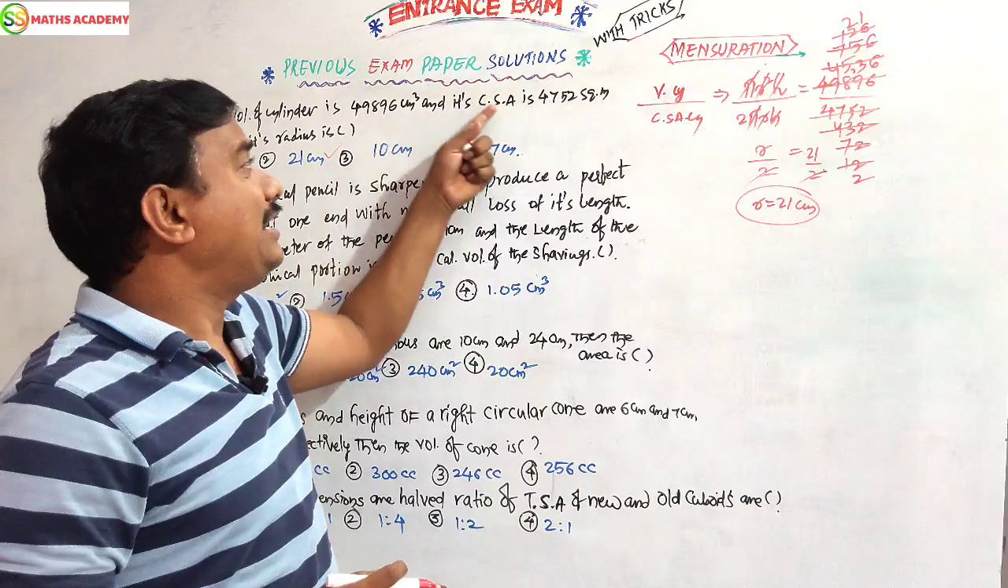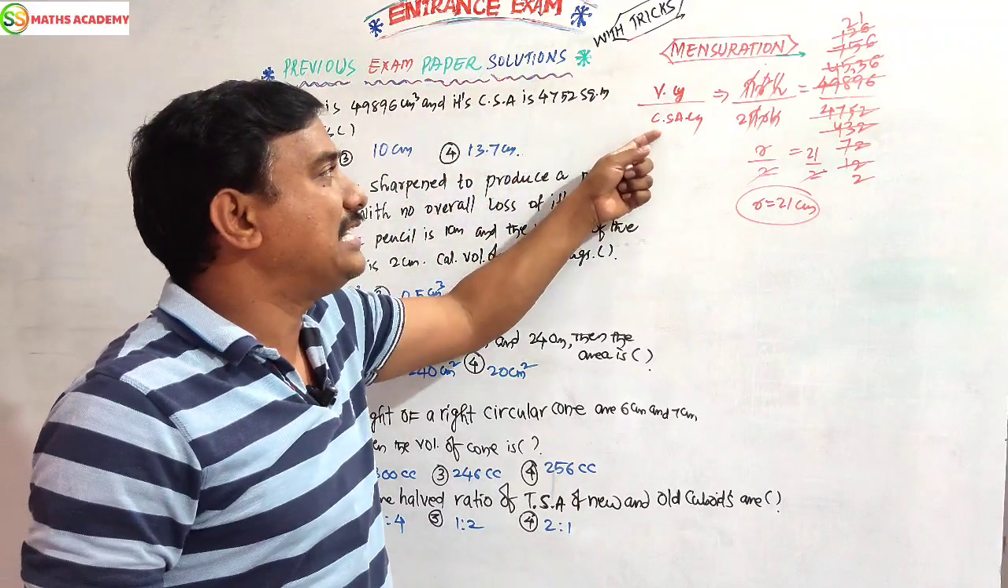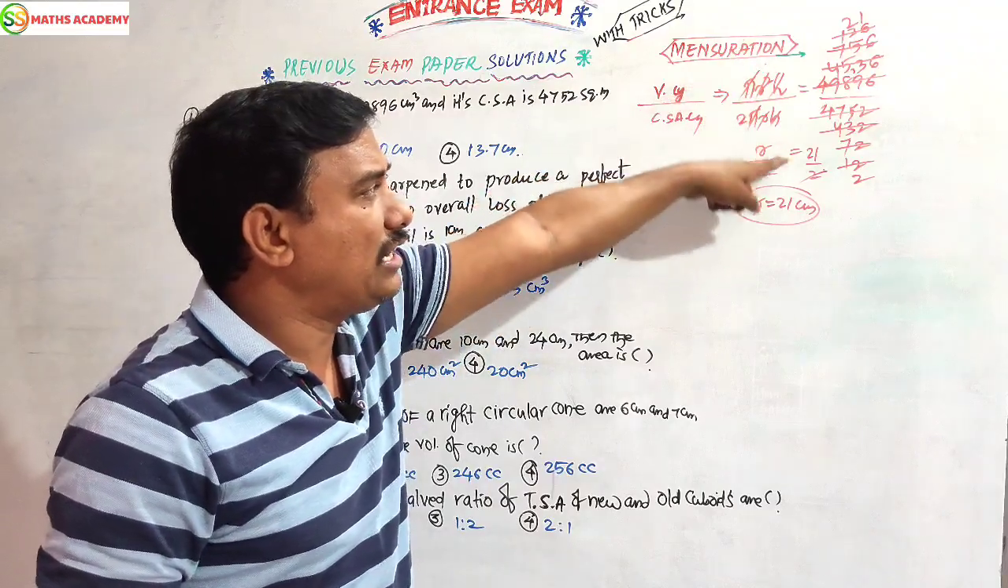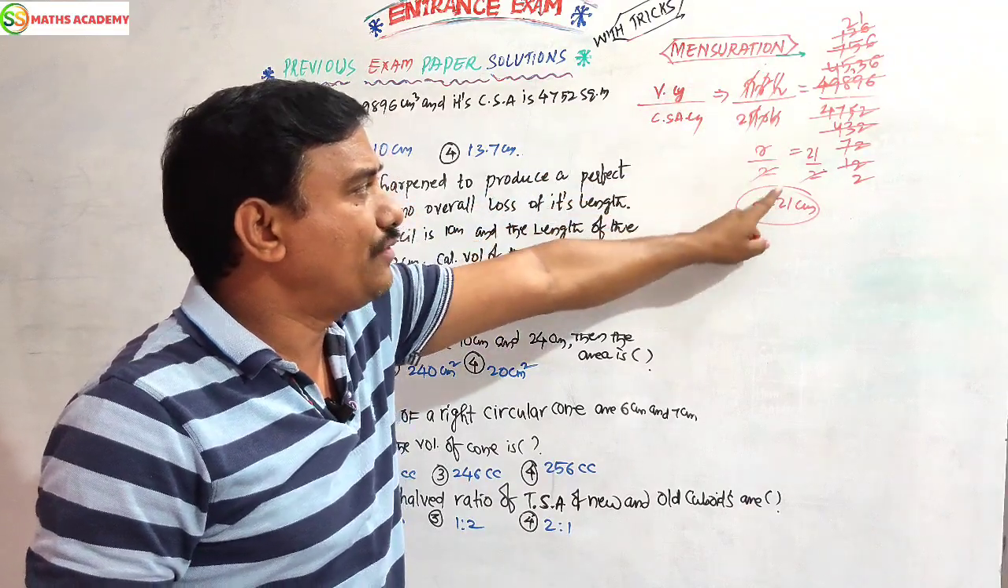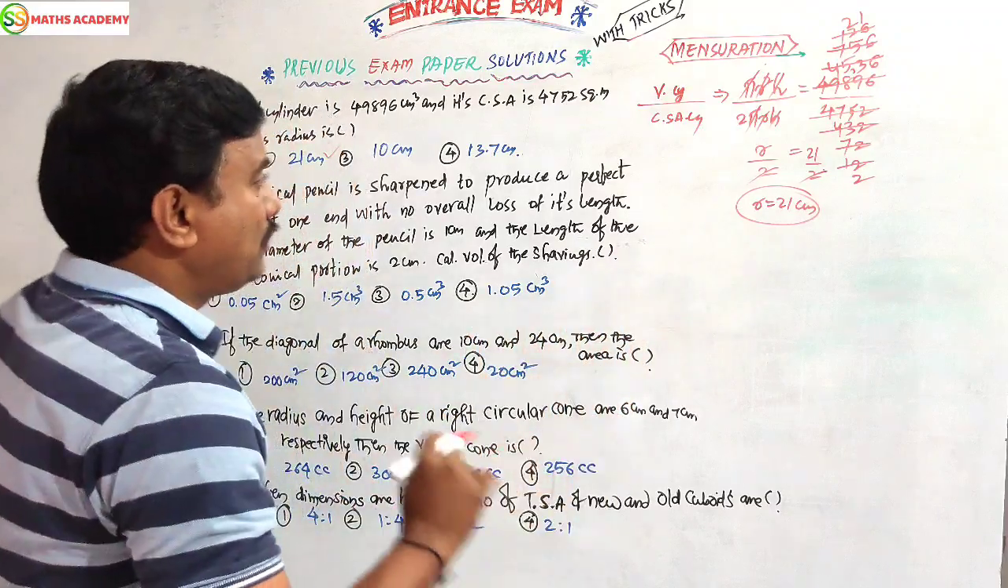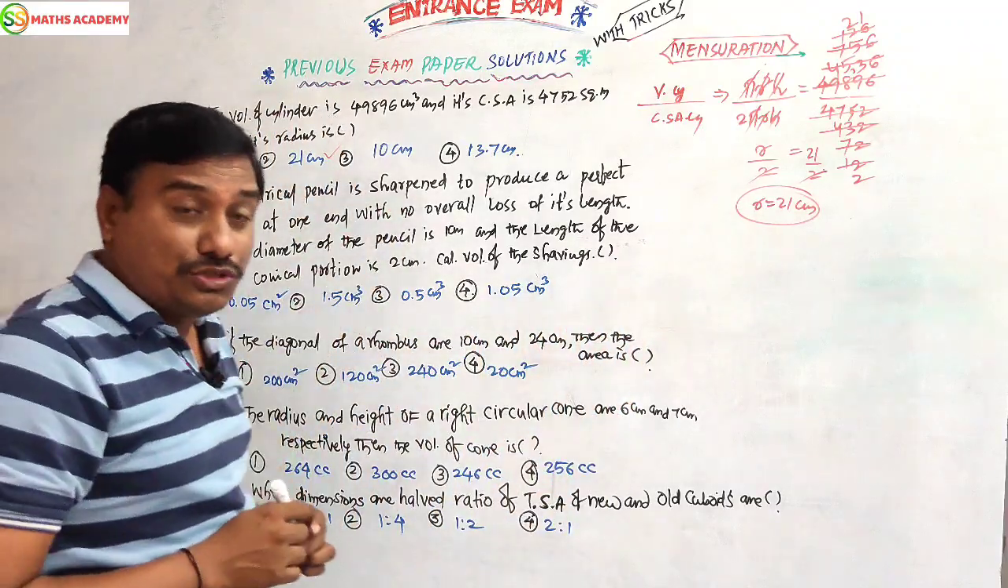Comparison of volume by CSA: volume of cylinder by CSA is pi r square h by 2 pi r h. Here you are getting r by 2, and after the total volume calculation you get 21 by 2. The 2s cancel, so r equals 21. This is a perfect, easy answer. Now, this is one good, lengthy question.